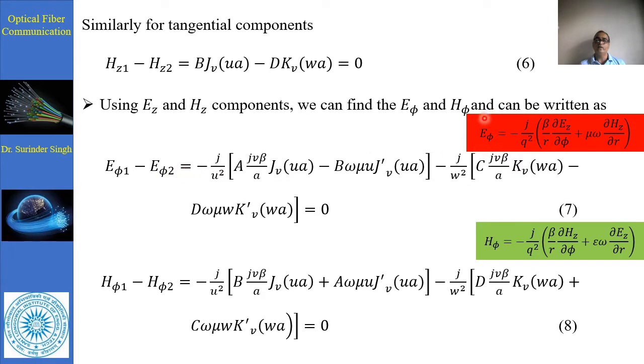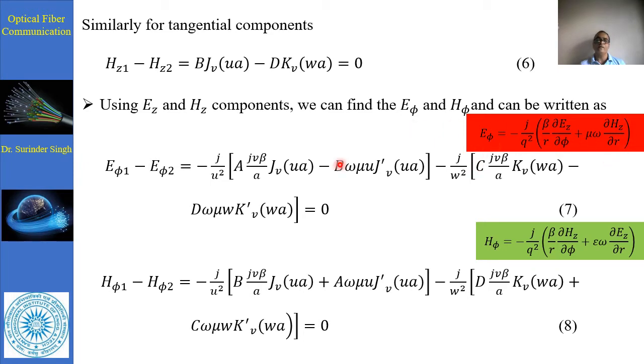Like we have used the previous equation of E phi, which we used in order to solve the wave propagation equation for the step index fiber, which is equal to minus j over q square, bracket start, beta over r dEz upon d phi plus mu omega dHz upon dr, bracket close.